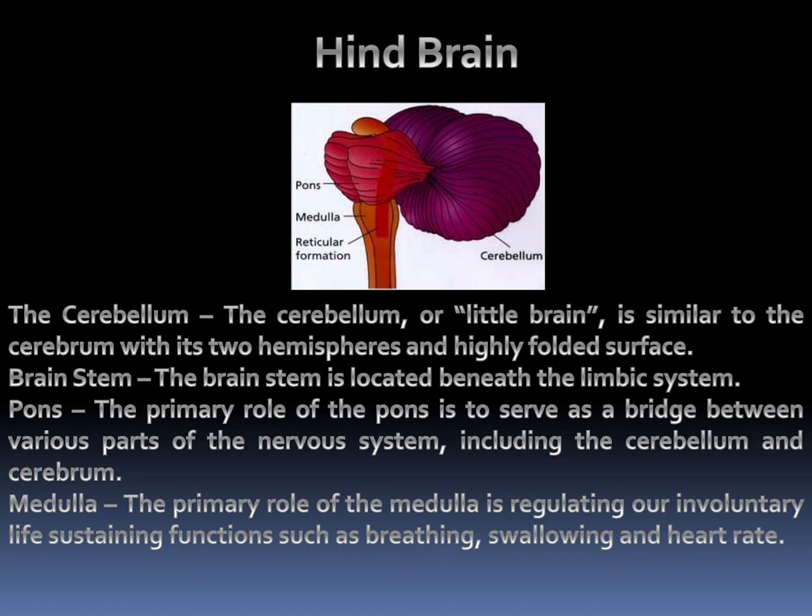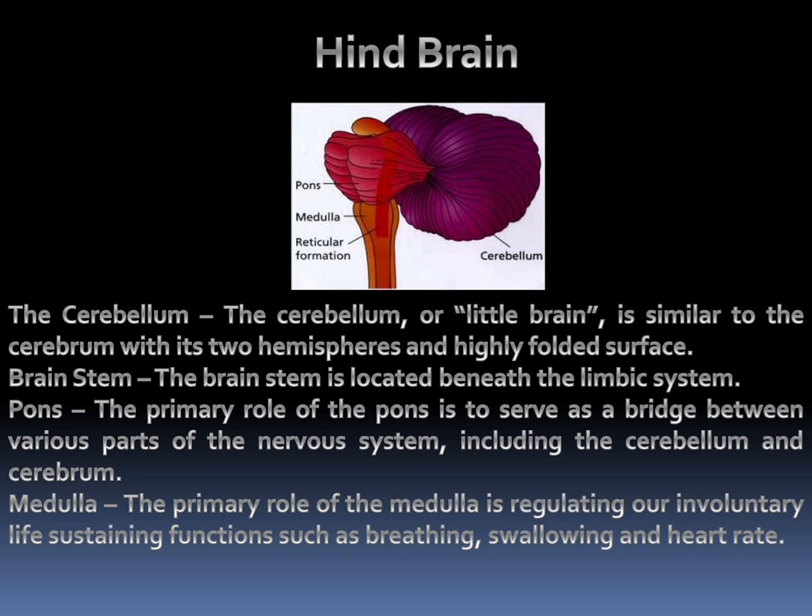Next, the brainstem. The brainstem is located beneath the limbic system. It is responsible for vital life functions such as breathing, heartbeat, and blood pressure. Next, the pons. The primary role of the pons is to serve as a bridge between various parts of the nervous system, including the cerebellum and the cerebrum.